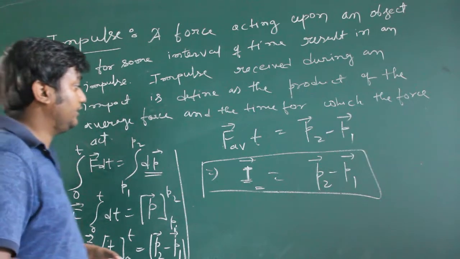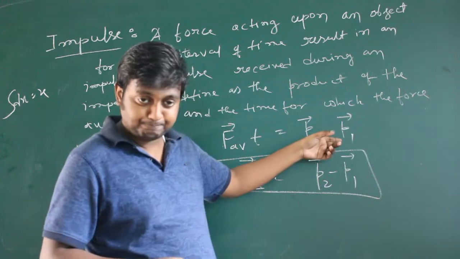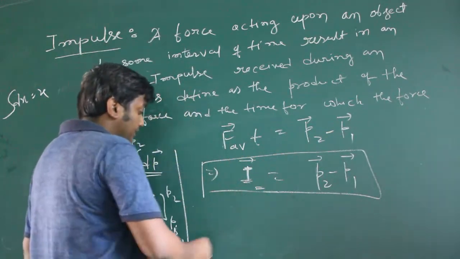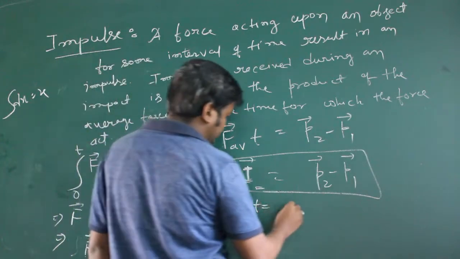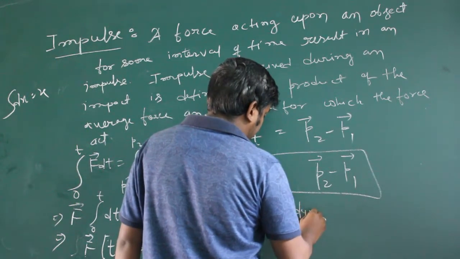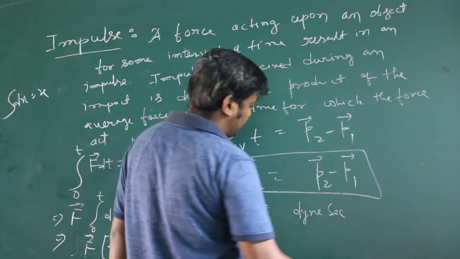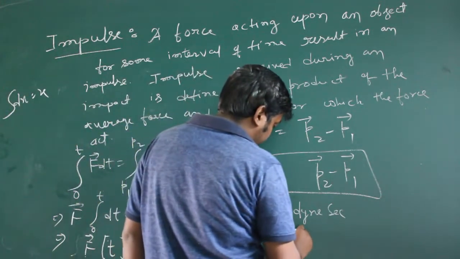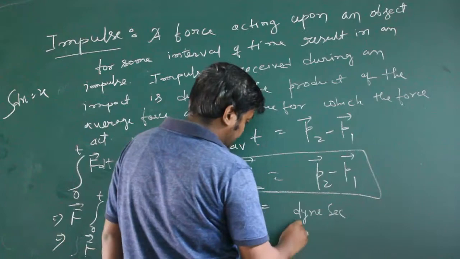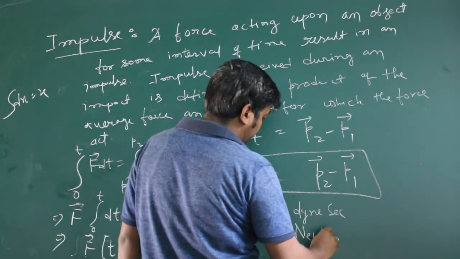Okay, so this is about the impulse. Now if we write the unit, the unit of this impulse will be dyne second in CGS unit, and in the SI system it will be newton second.